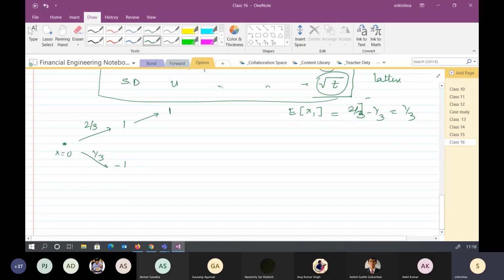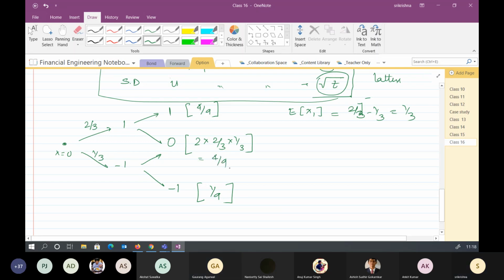Now again, we'll look here. It can be either these many places, it can go -1. Here the probability will be 4 by 9. Yes, it will be 2 into 2 by 9, 1 by 3, and it will be 1 by 9. Right? Yes, sir. So it will also be 4 by 9. Yes, sir. All right. So what will be the expected value of x2?